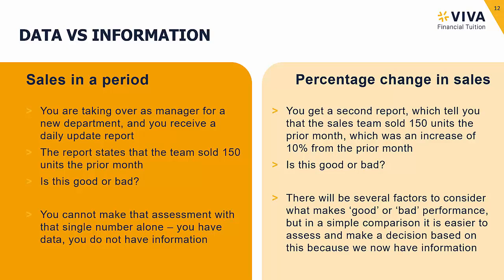Now, in reality, we then need other information to truly work out whether or not this represents good or bad sales performance. Let's say for argument's sake, we've worked out that our units have increased 10% compared to the previous month. And we think, oh, that sounds fantastic. But when we consider some additional information, maybe the month under consideration is usually our stellar month. We're a seasonal, cyclical business, and actually what we'd normally expect is a 20% increase. So all of a sudden, that 10% doesn't look so favourable. But it's certainly a piece of the jigsaw, okay? So that information is definitely useful.